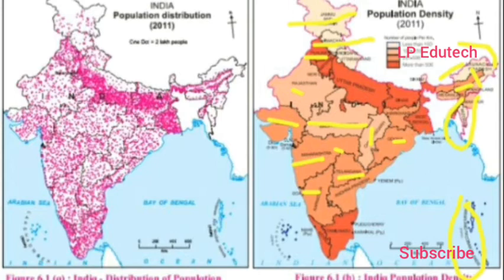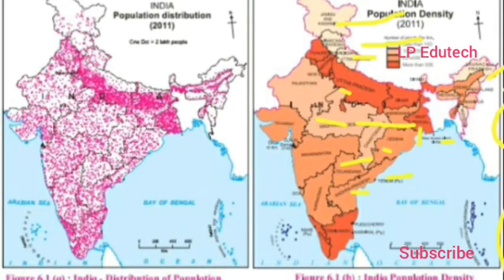Population more than 501. Number one we can find Punjab, Haryana, New Delhi, Chandigarh, Bihar, West Bengal, then we have Uttar Pradesh.